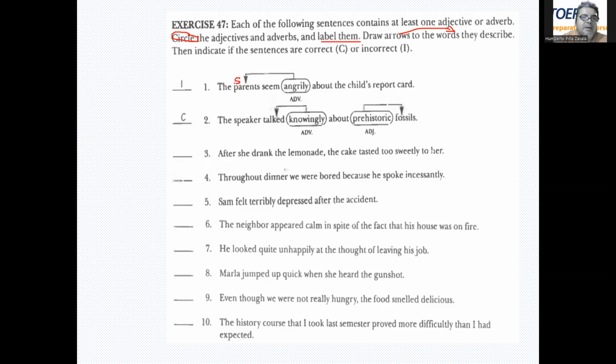Okay, so we got the subject, the parents, and then we got an adverb. Seem is a linking verb, and after a linking verb, we should have an adjective. So this should be, the parents seem angry about the child's report card. Speaker talked knowingly about prehistoric fossils, right? So we got knowingly as an adverb, describing the verb talked. And prehistoric is the adjective, describing the noun fossils, okay? So now it's time for you to pause the video and complete the exercises. And then when you finish, come back. Pause the video now.